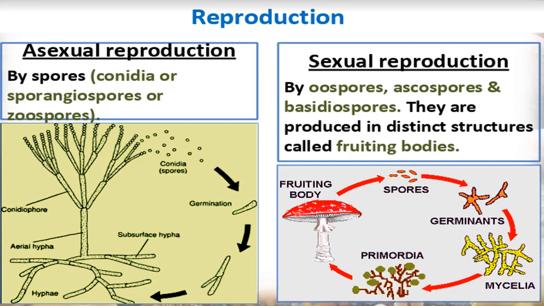You might have seen this kind of fungi in the rainy season. This kind of structure is called fruiting bodies, where the spores are present. These spores are sexual spores. When these spores get detached, they will germinate to give the mycelium of a new fungi.